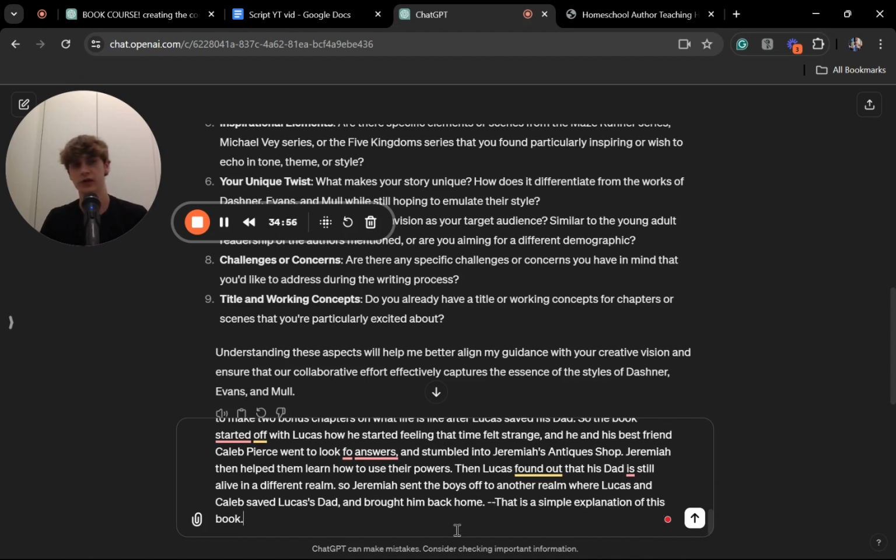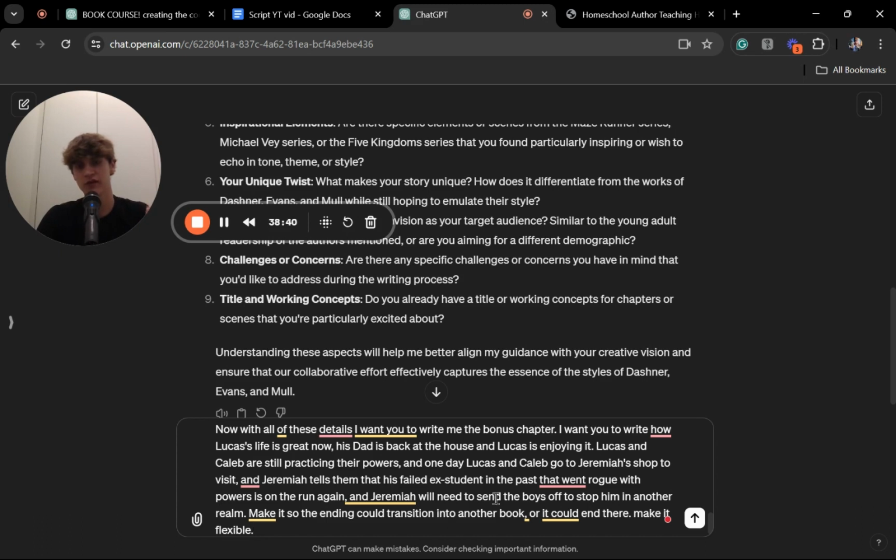And now I'm going to say what I want it to write. I just wanted it to write 2 pretty simple chapters of what life will be like. Okay, now with all these details, I want you to write me the bonus chapters. I want you to write how Lucas's life is great now. His dad is back at the house and Lucas is enjoying it. Lucas and Caleb are still practicing their powers, and one day Lucas and Caleb go to Jeremiah's shop to visit. And Jeremiah tells them that his failed ex-student in the past that went rogue with powers is on the run again, and Jeremiah will need to send the boys off to stop him in another realm.